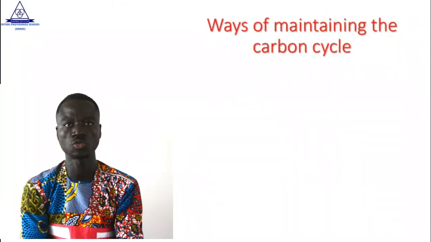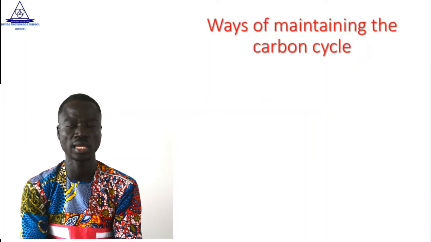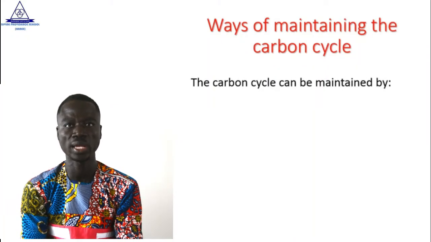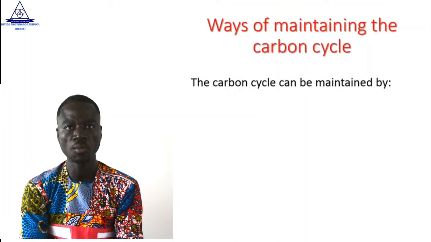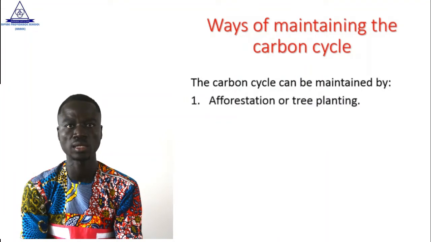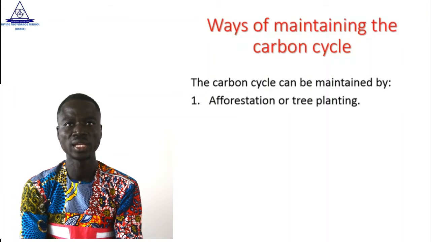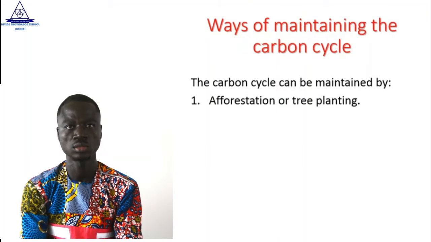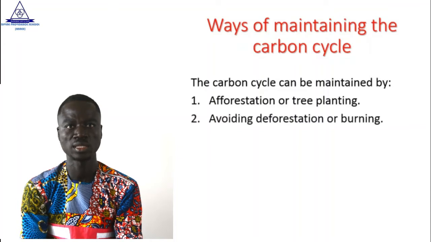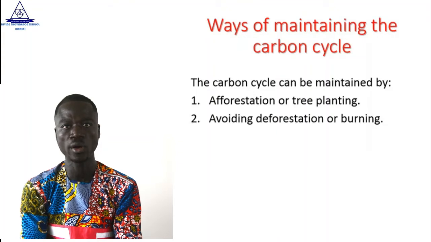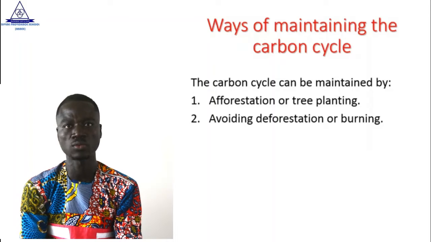Good. Let's move on to the ways of maintaining the carbon cycle. Ways by which we can maintain the carbon cycle. The carbon cycle can be maintained by 1. Afforestation or tree planting. So if we can regain the carbon cycle into its original state, we have to plant more trees. The second point, avoiding deforestation or burning.